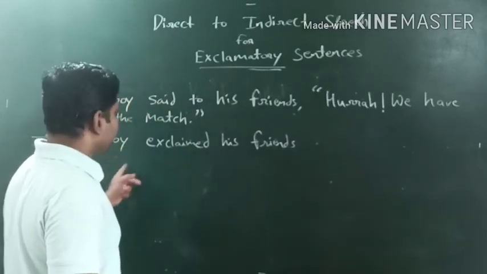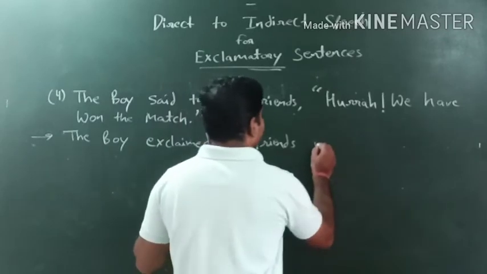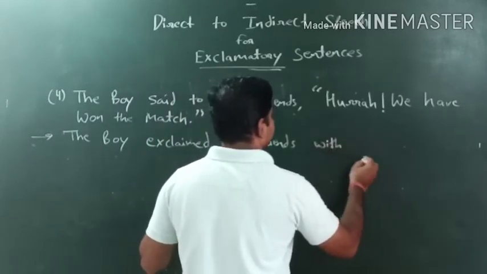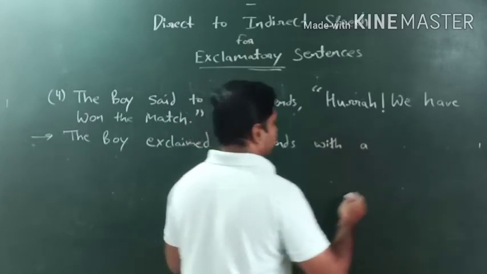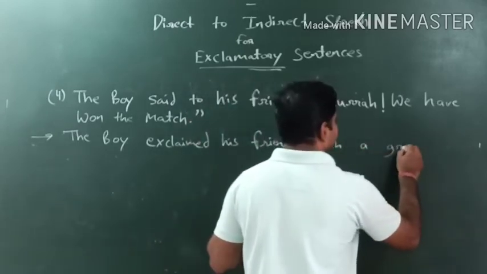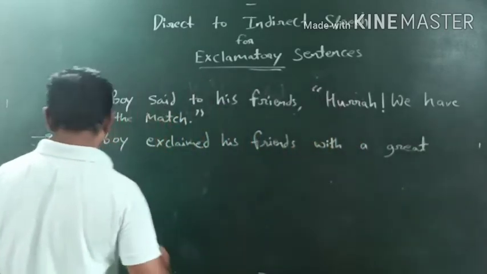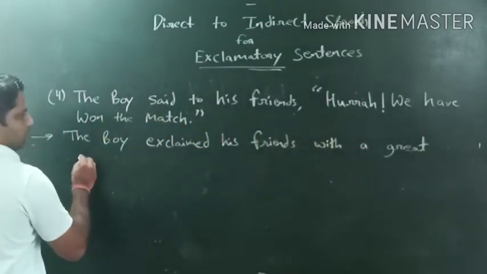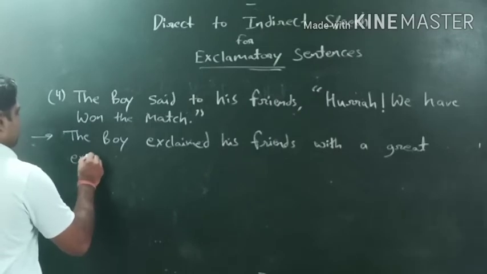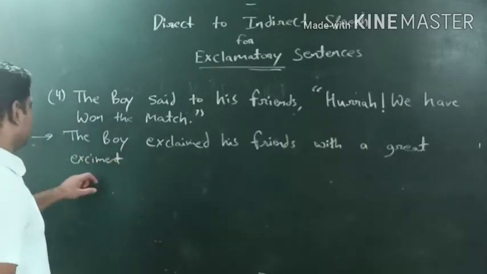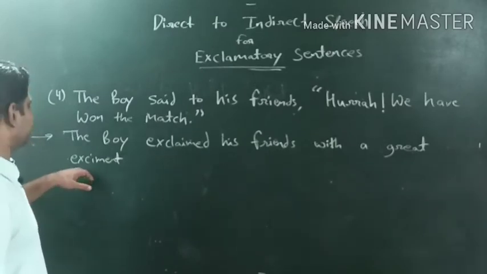Okay, the boy exclaimed his friends with a great excitement. Okay, with a great excitement.